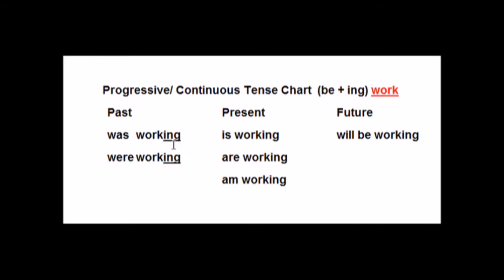You add ing. So in the past tense, it would be was working or were working, depending on the pronoun. In the present tense, is working, are working, am working. In the future tense, will be working. It's very simple. Just add an ing to the verb plus the be verb, and you have the progressive or continuous tense.